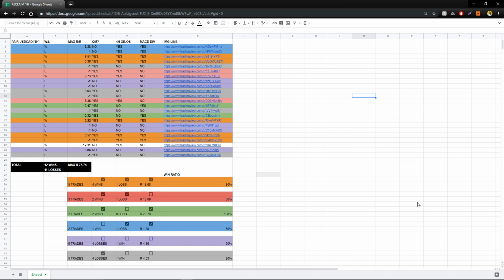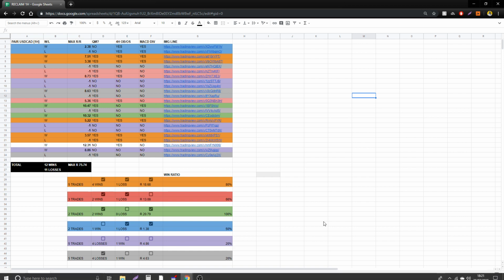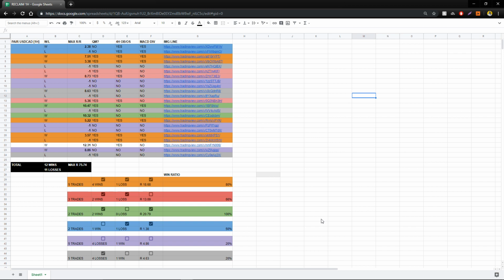I basically just trade 2 strategies based on reclaims along the group. But as you can see here, with nothing ticked, 20% win rate, still made the money. But would I want to keep on trading that? Not necessarily. Would I like to keep trading these 3 here that have got above 50%? Yes. This 50% one here is only a short stat, 1 win, 1 loss, so you need to do more testing, and we'll be doing backtesting for all my members on every single foreign exchange pair, along with Bitcoin as well.